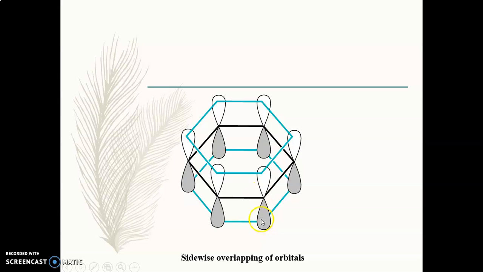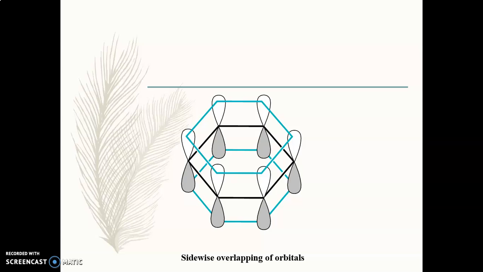Now how are these pi bonds formed? These pi bonds are formed by sidewise overlapping of p orbitals. As you see here, these upper lobes are connected by another ring, presented in blue color. So this is nothing but the sidewise overlapping of the orbitals.